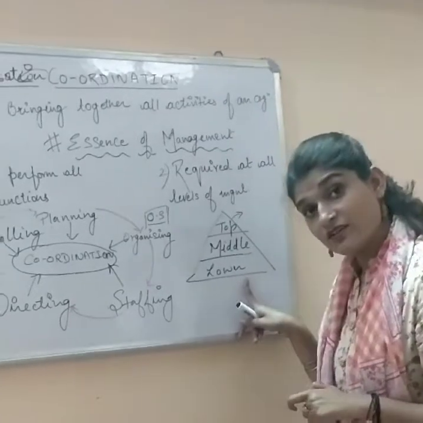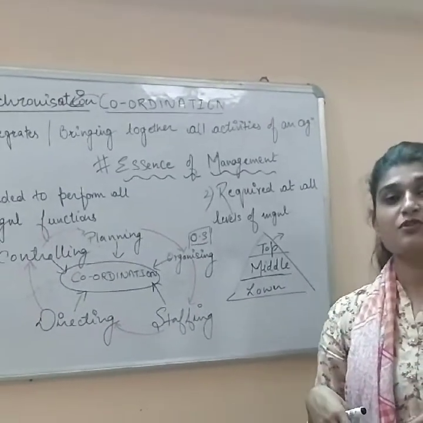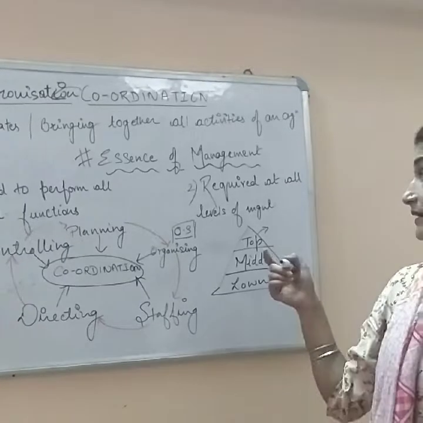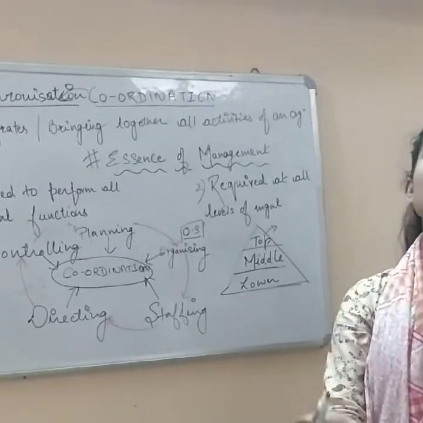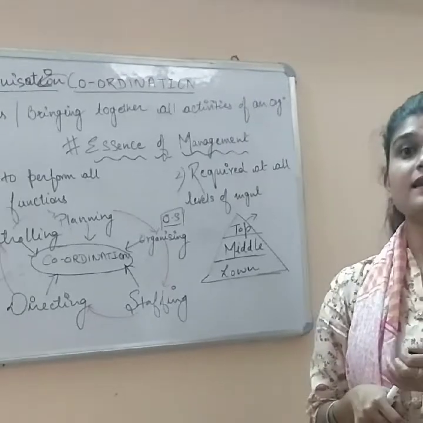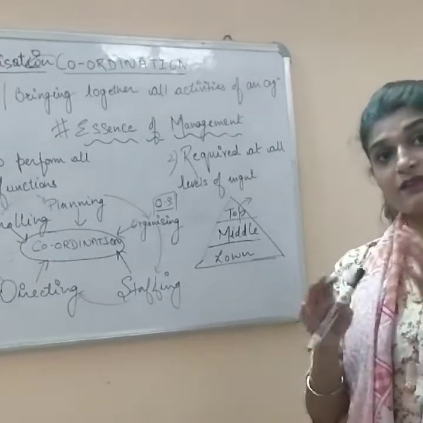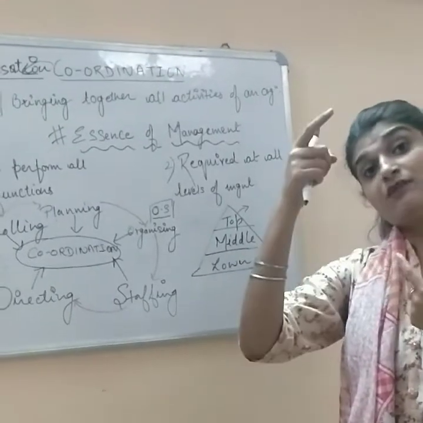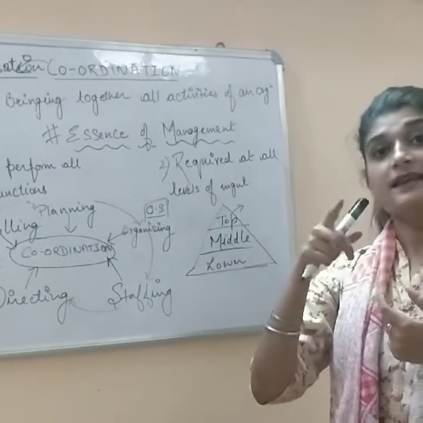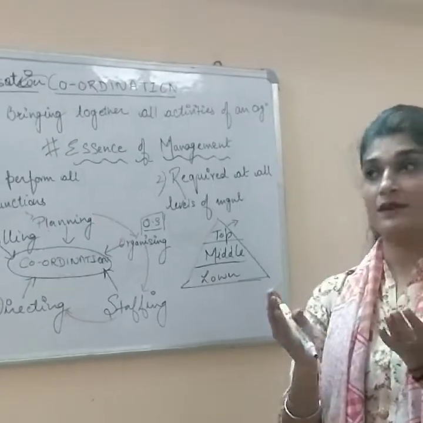Now at the lower level of management or operational level of management, what these supervisors do is they get the work done through the workers, yes or no? They direct them, they get the work done, and that is the only way. When there is proper coordination between the supervisors and the subordinates, then only the work can be accomplished within a time frame, right?